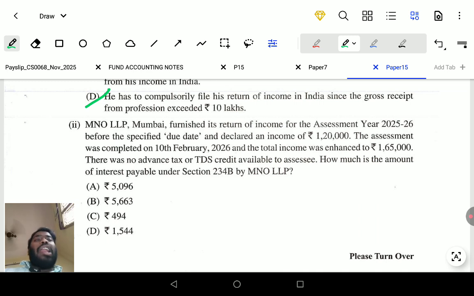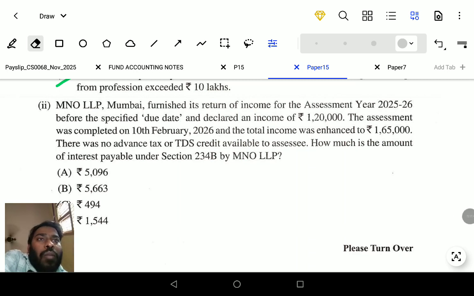The due date for the LLP is 31st October. There was no advance tax and no TDS credit available. How much is the amount of interest payable under section 234B by MNO LLP?